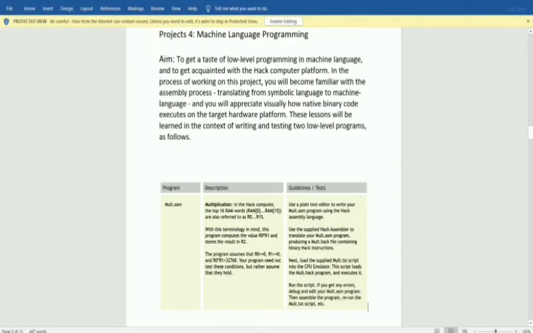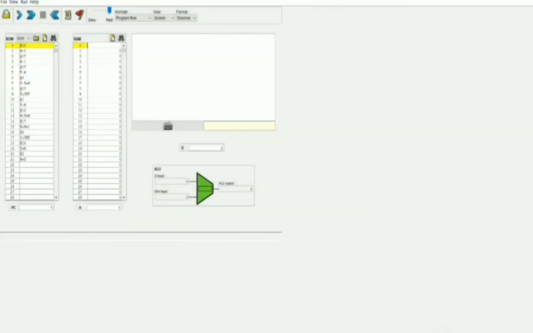Greetings, sir. This is Sanjana, and I would like to proceed with the next project. Project 4 involves machine language programming and its basic elements to get acquainted with the Hack computer platform. While working on this, we have visualized the translation from symbolic language to machine language and its execution on the target hardware platform using the CPU emulator. With this understanding, we have written and tested .asm files for two low-level programs. The first one computes the product of two values stored in registers R0 and R1 of the random access memory and stores the product in the R2 register.